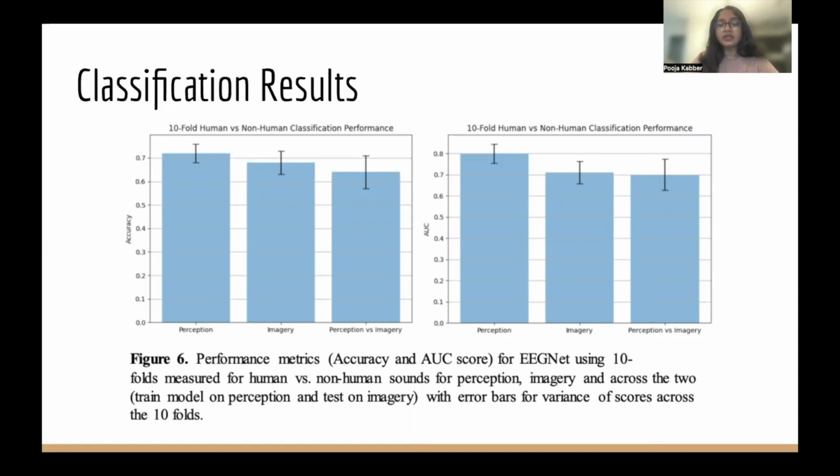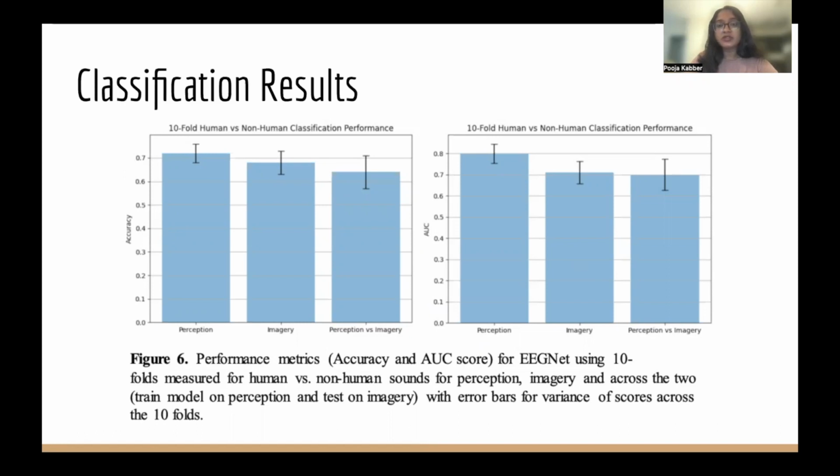For our EEGNet results, we visualized 2 scores, accuracy and AUC, along with variance across the 10 folds used for cross-validation. We see that there seems to be higher performance within perception for classification between human and non-human sounds than imagery, demonstrating that categorical differences are stronger in perception than imagery. They are also higher than baseline performances for all, demonstrating that there are categorical differences in both perception and imagery.